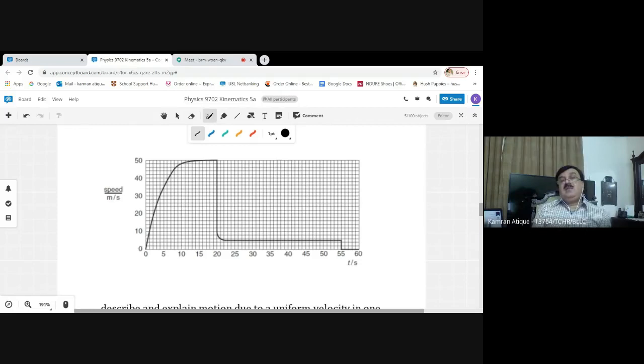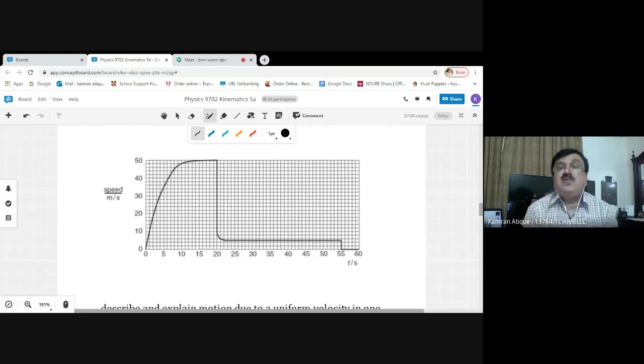And F equals ma tells us that if the resultant force becomes equal to zero, because the driving forces and frictional forces are balanced, opposing each other in opposite directions and cancelling out, then the resultant force is zero.